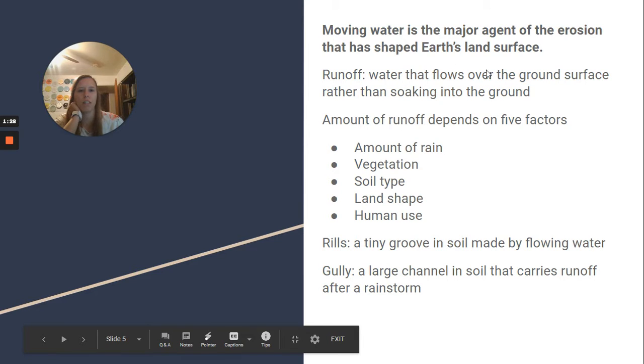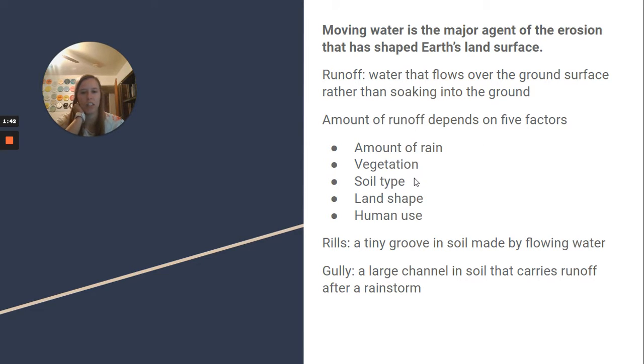So moving water is the major agent of the erosion that has shaped Earth's land surface. So we have runoff, which is water that flows over the ground surface rather than soaking into the ground. The amount of runoff depends on 5 factors: the amount of rain, vegetation, the soil type, the land shape, and human use. Rills are a tiny groove in soil made by flowing water.